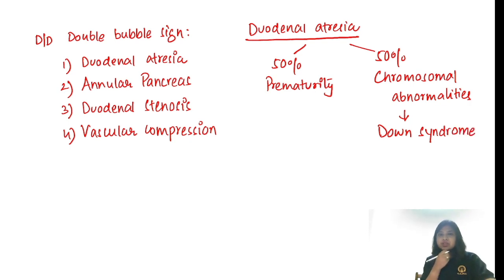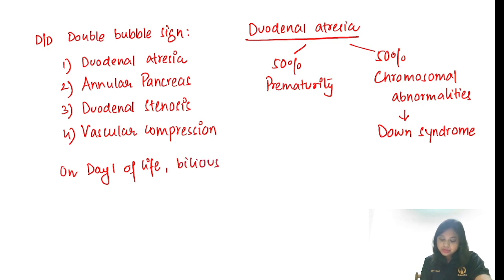Right? So most common association in case of duodenal atresia being the Down syndrome. And remember the presentation on day 1 of life. The neonate is going to present with profuse bilious vomiting and abdominal distension.